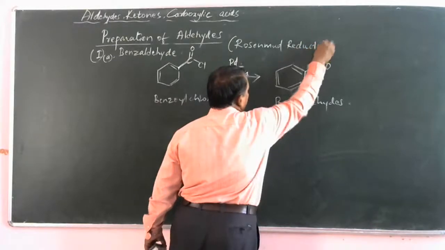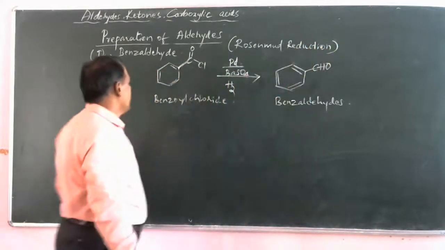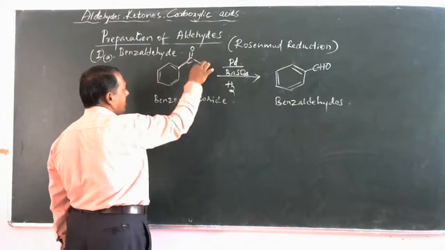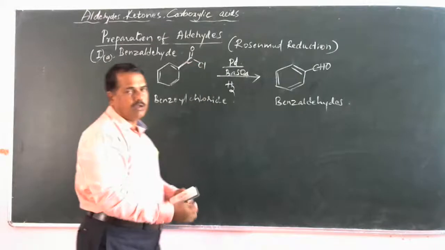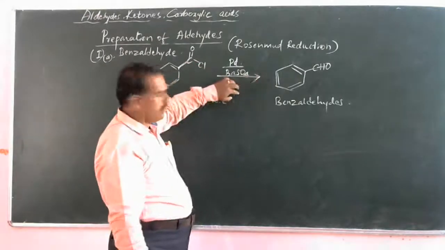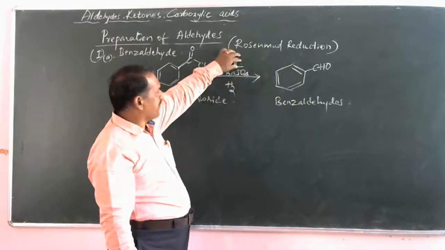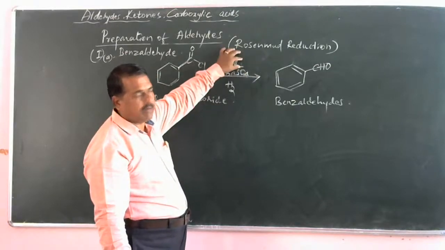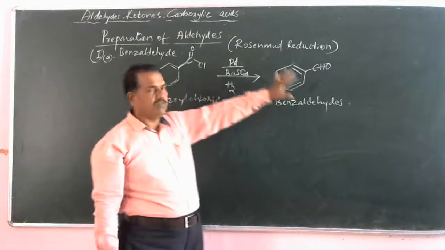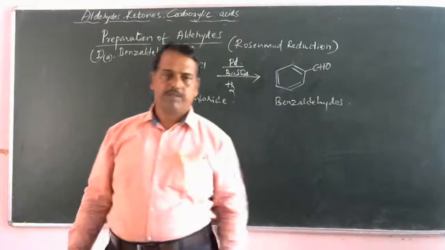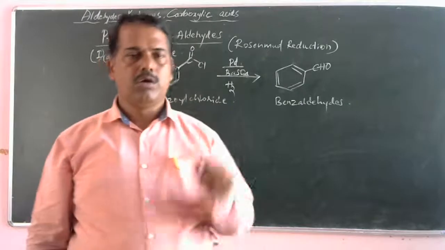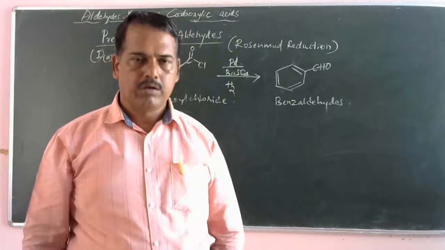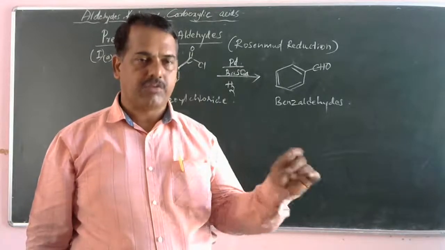A well-known reaction. See, benzoyl chloride, C6H5COCl, when it is reduced with hydrogen in the presence of palladium and barium sulfate, benzaldehyde is obtained. This reaction is called Rosenmund Reduction. Are you clear? A named reaction.